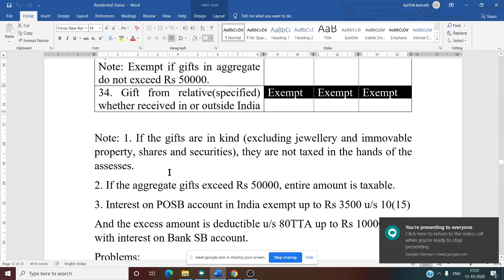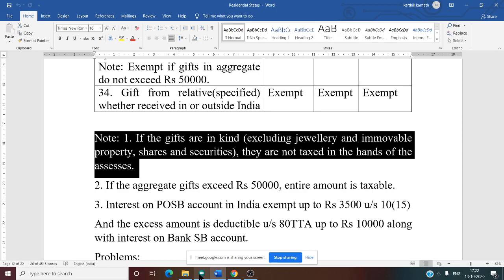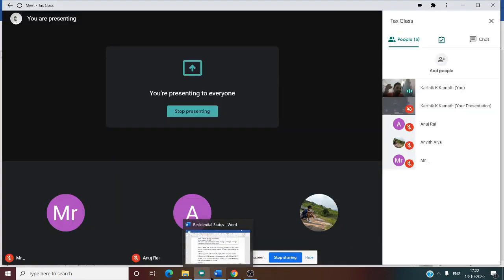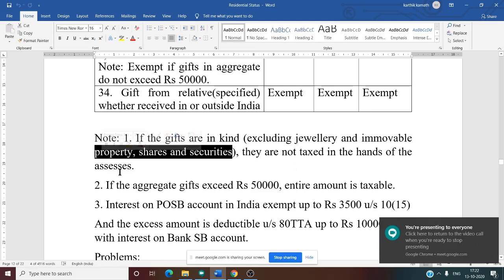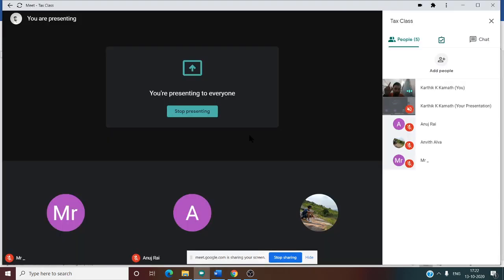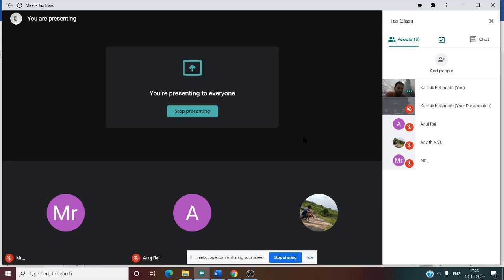Now we need to see the notes. If the gifts are in kind, excluding jewelry, immovable property, shares and securities, they are not taxed in the hands of the recipient. That means in kind, other than monetary terms, if you receive some gift, it is not taxable, provided it is not jewelry, immovable property, shares and securities; those gifts are taxable. Suppose land is given to you. Land is immovable property, so there is a tax on that.